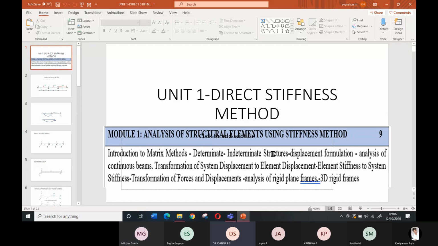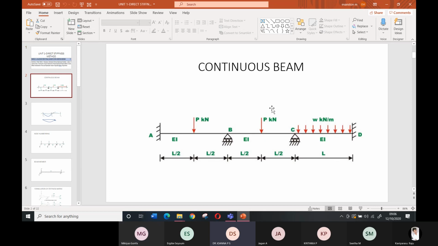I'll give you the PPT, or you collect the notes from the students. At the end of the class, I'll upload the PPT in Teams itself, and you can download it. So three things you have to study in the first unit: the continuous beam, the plane frame, and the 3D frame.